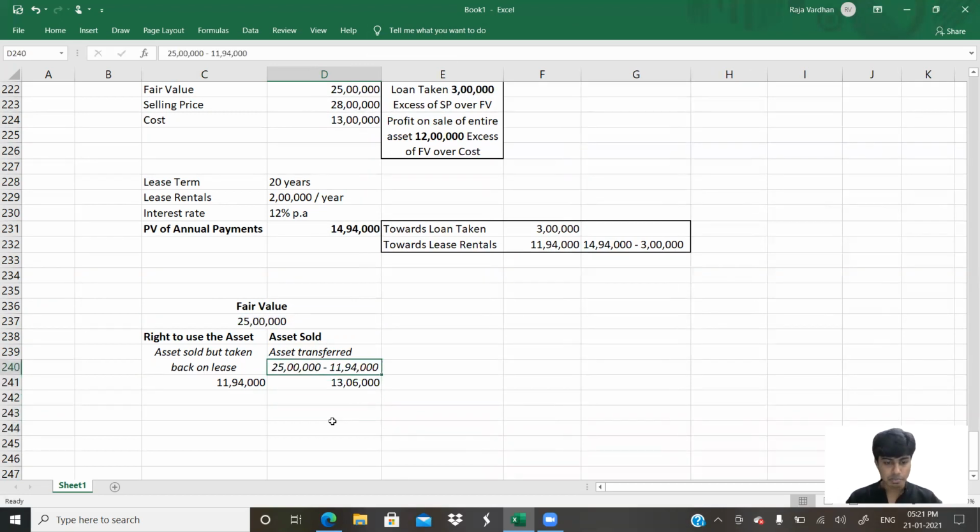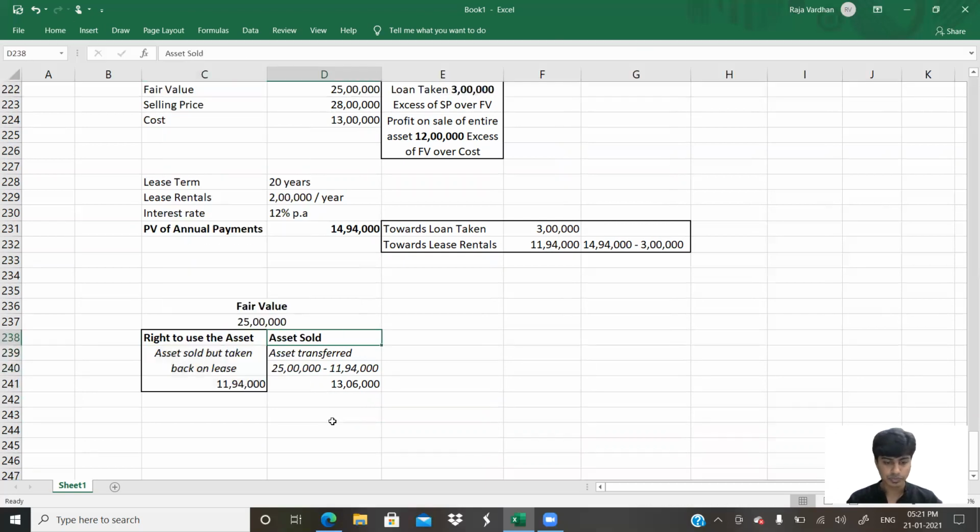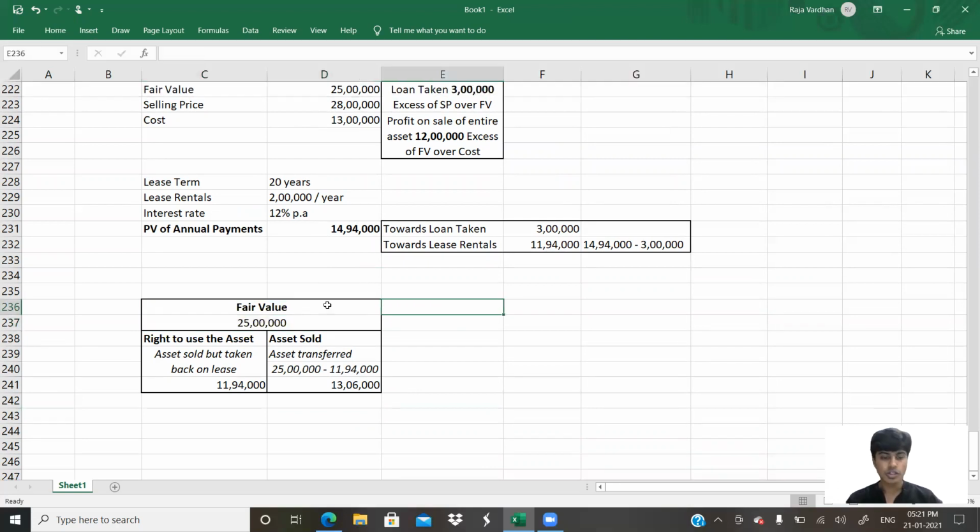So this is a very important aspect. So this 11 lakh 94 and 13 lakh 6 is the split of this fair value of 25 lakh. So this 25 lakhs of fair value worth asset transferred can be categorized into two parts: 11 lakh 94 which is taken back on lease and 13 lakh 6,000 which is permanently transferred.